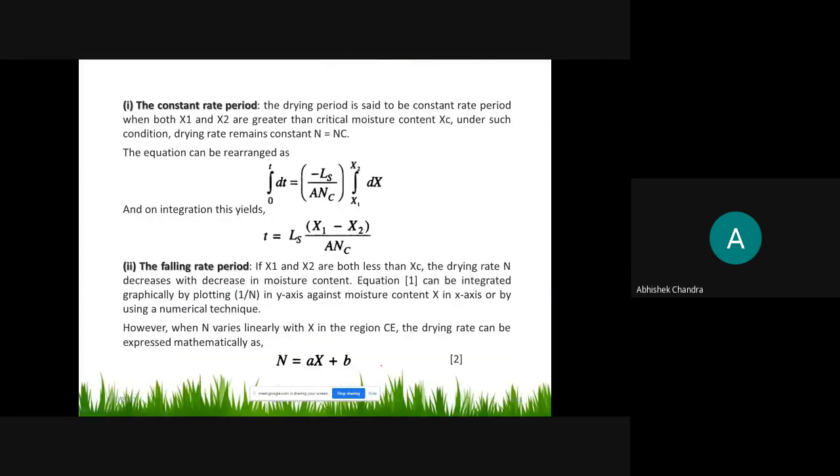अब first case, constant rate period. अब constant rate period, 1 minute, 1 minute रुकेगा.